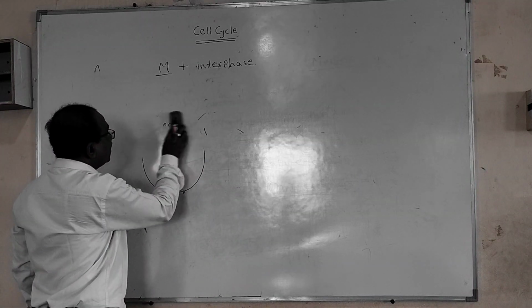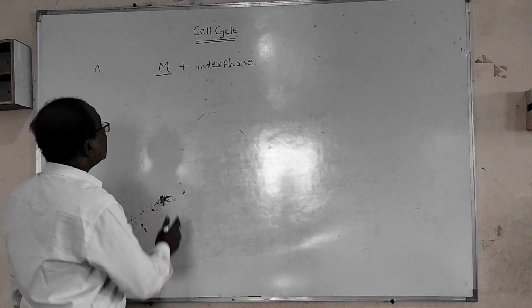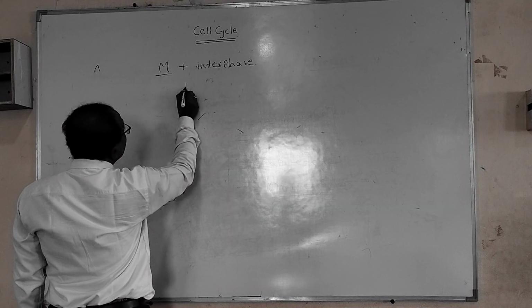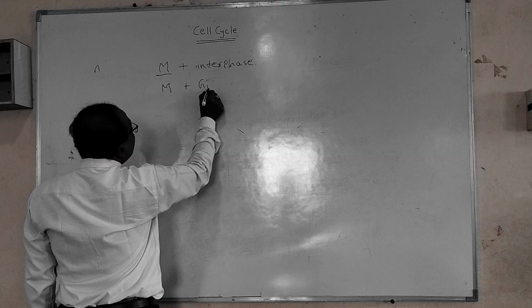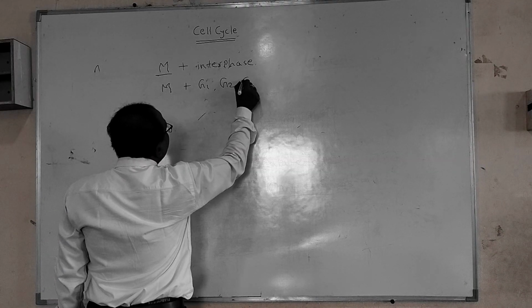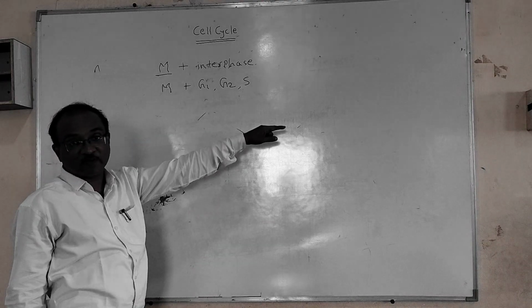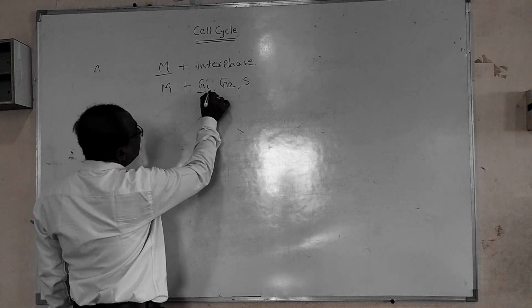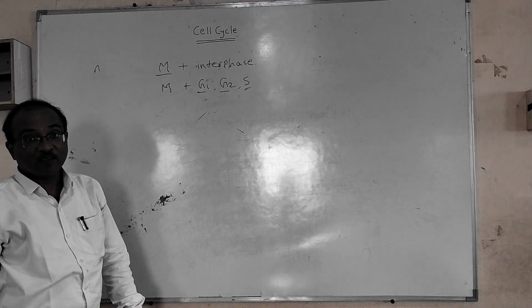Each cell cycle is divided again. So this is the M phase plus G1, G2 and S phase. Actually the S phase takes place between G1 and G2.